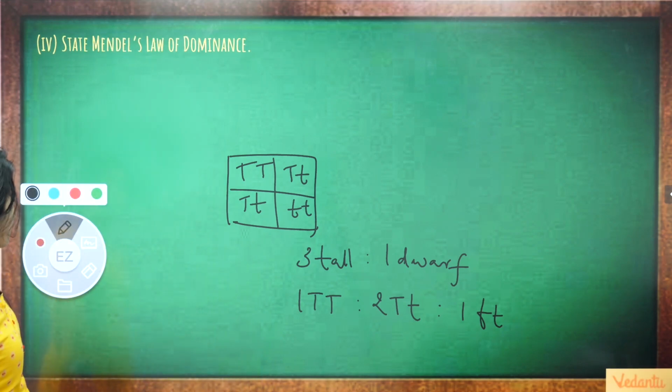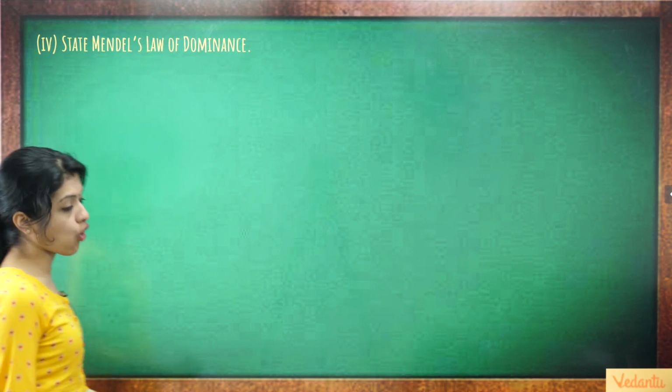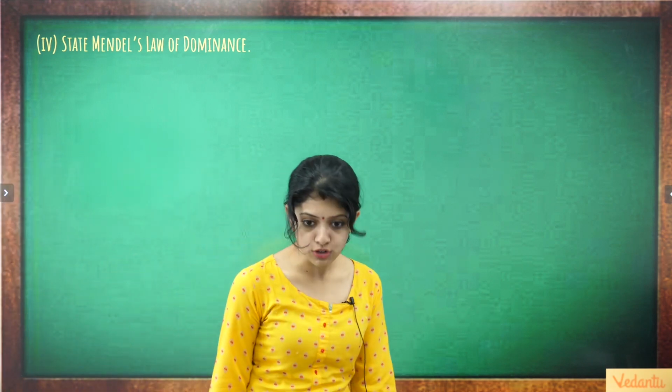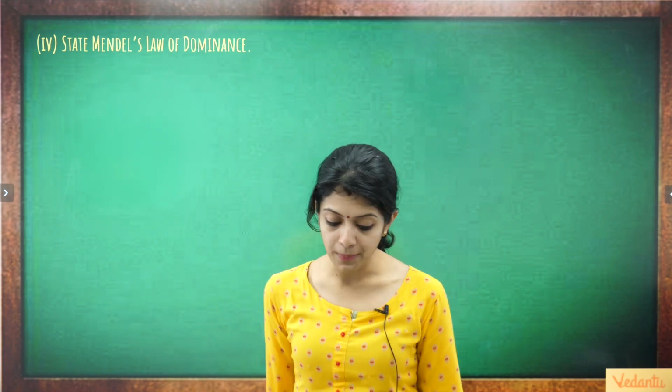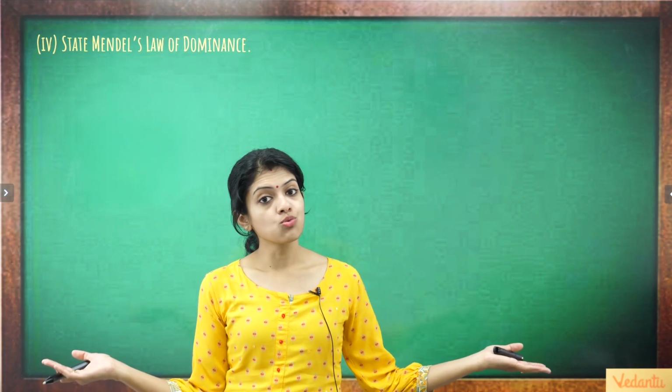Now, the next part, state Mendel's law of dominance. Yes, of course, this requires a little bit of memorizing, but if you have paid attention to my class, if you are thorough with the concepts, you would remember that the law of dominance is based on what cross?